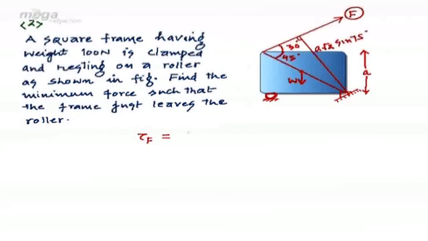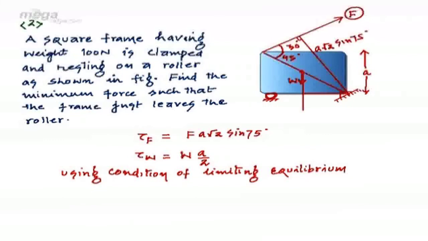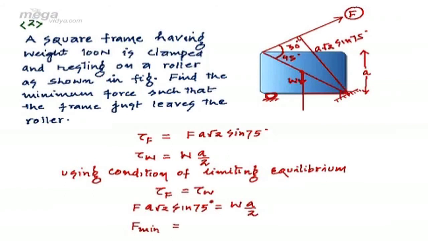Thus, the torque due to force will be force multiplied by the length of the perpendicular. Again, the torque due to weight will be the product of weight and the length of the perpendicular, which is A by 2. Using the condition of limiting equilibrium, we can say that the frame will just leave the roller if at least the torque due to the external force is equal to the torque due to weight. Putting the values of the respective torques, the minimum force is given by, since the weight is given to be 100 Newton, 100 upon 2 root 2 sin 75 degrees.